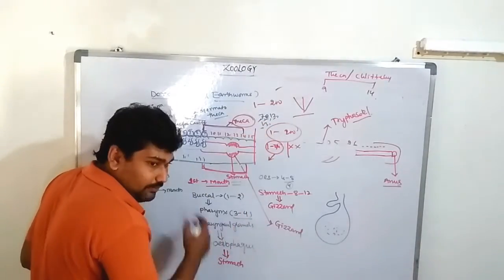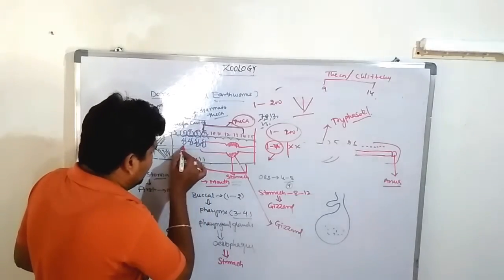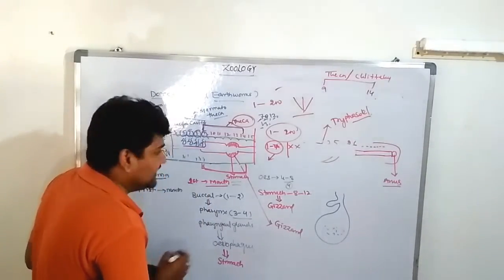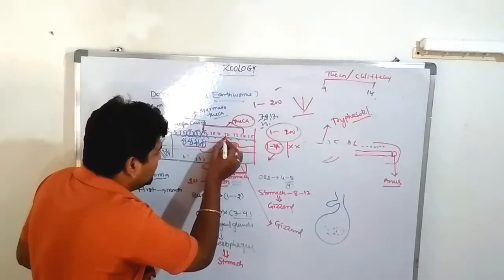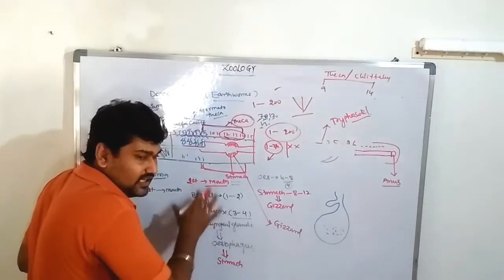The first 6, 7, 8, 9 segments consist of what? These are known as the spermathecae. The gizzard is located in that particular portion. So the digestion occurs completely, and the excretion also occurs completely in these 14 segments.